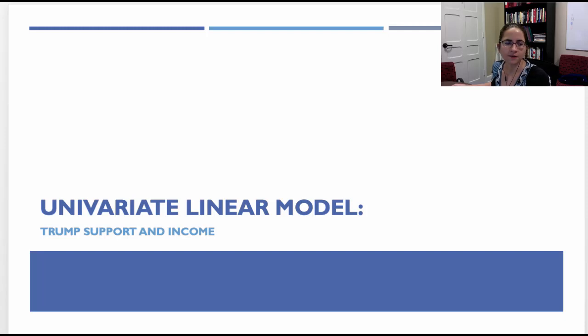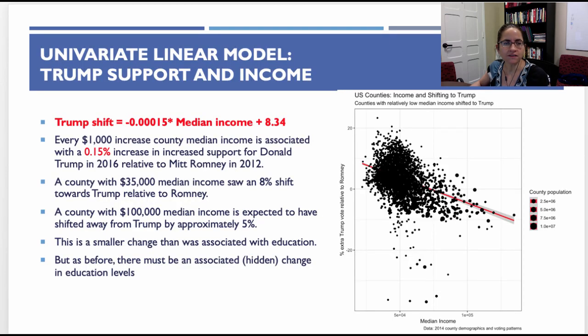So today we're going to talk about the univariate linear model. This time, instead of looking at education, we're going to look at income predicting Trump support. The univariate linear model says that for every $1,000 increase in county median income, you would expect to see a 0.15% increase in support for Donald Trump. Again, we're dealing with differences in differences here, in 2016 relative to Mitt Romney in 2012.